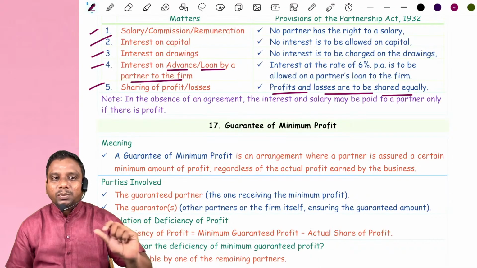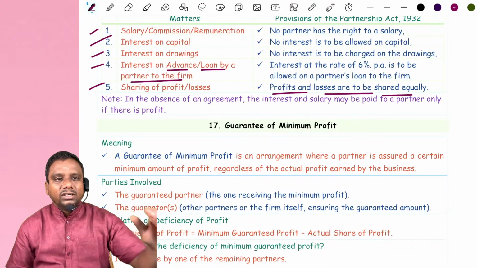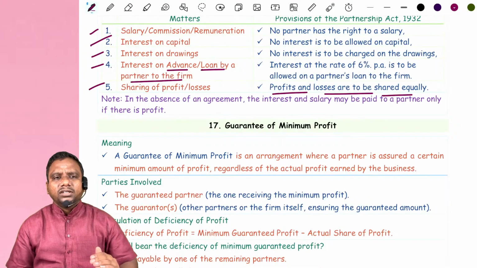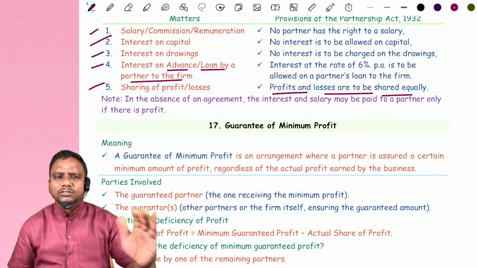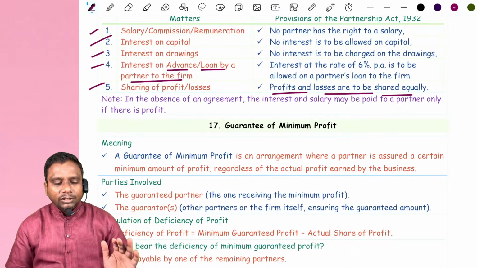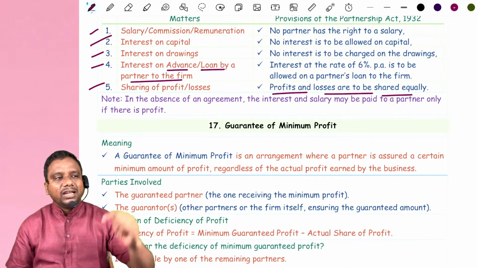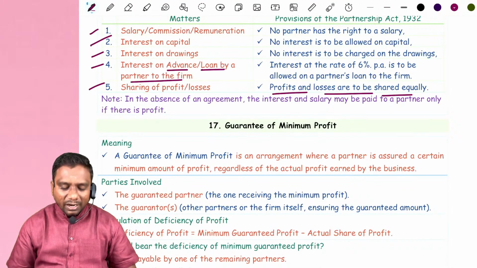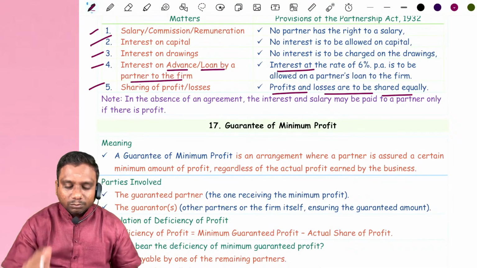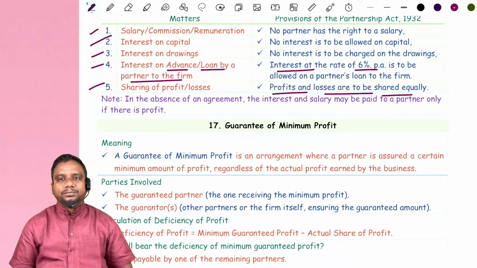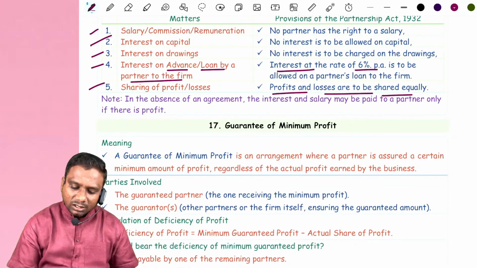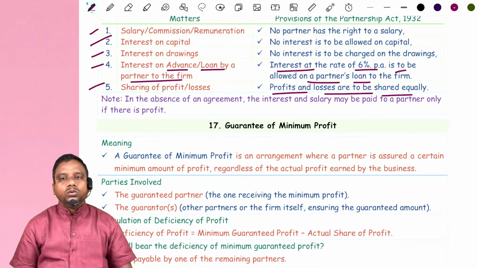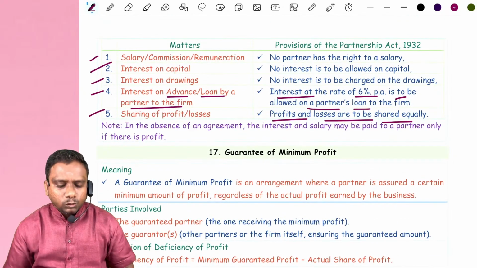If it is written in the partnership deed that whenever the firm borrows money from a partner, 10% or 12% or 15% interest is payable, that is final. If there is no such provision, the partnership act says interest is allowed at 6% per annum on a partner's loan to the firm. These are the provisions we have to remember.